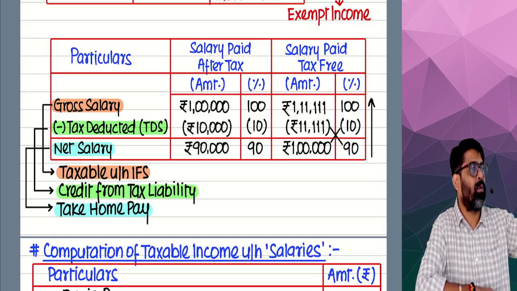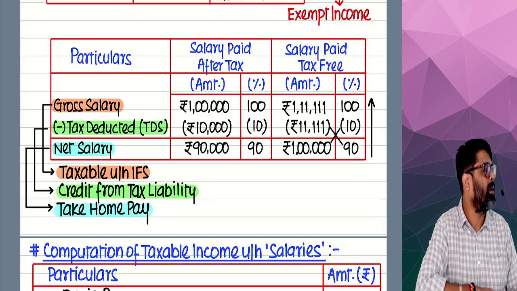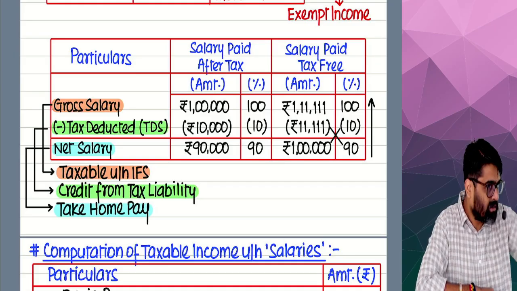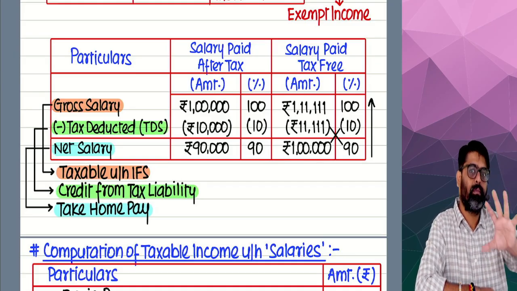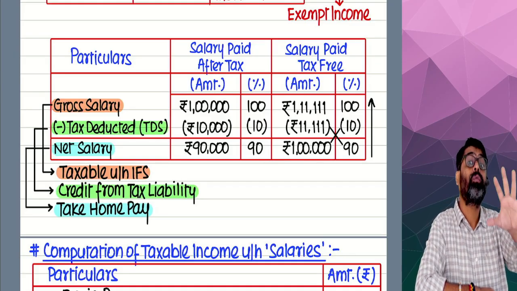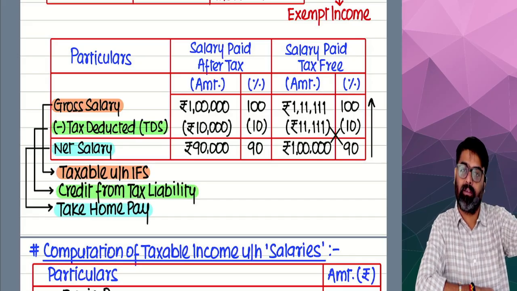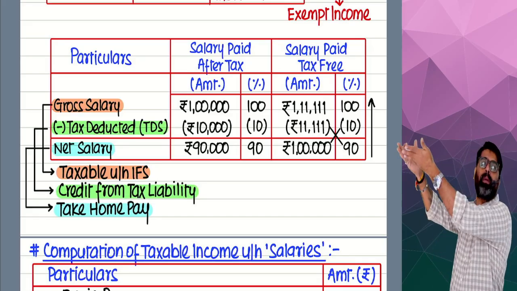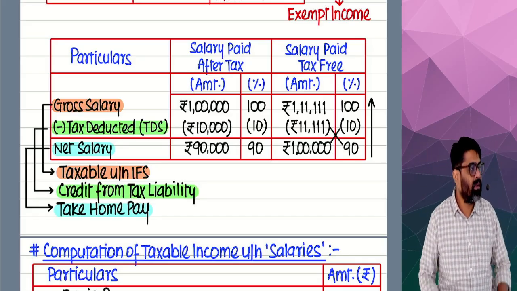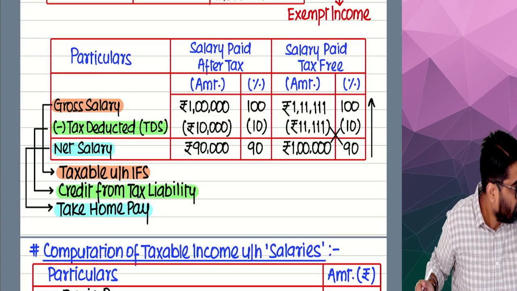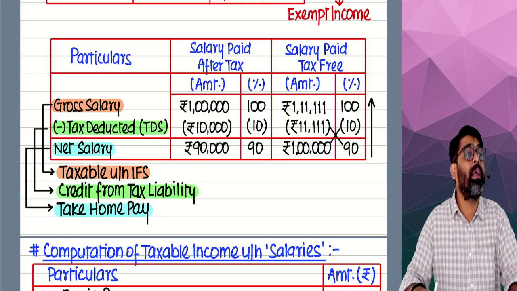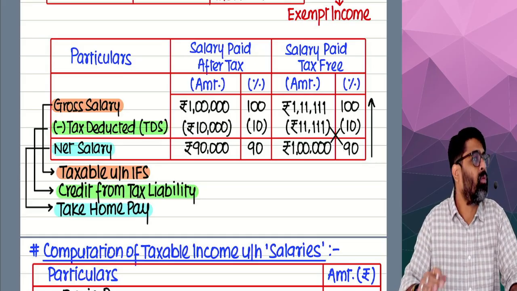So tax is calculated on the entire 1 lakh rupees of salary. Tax is calculated on other incomes also, and on the full amount. And out of that tax, the tax which is already deducted by the employer and paid to the government, will she pay that tax again? No. Minus from the tax liability the TDS which was deducted by the employer. So what will be the tax effects?